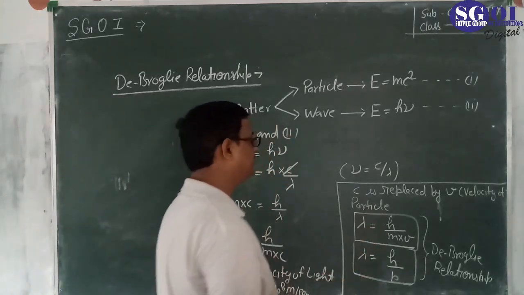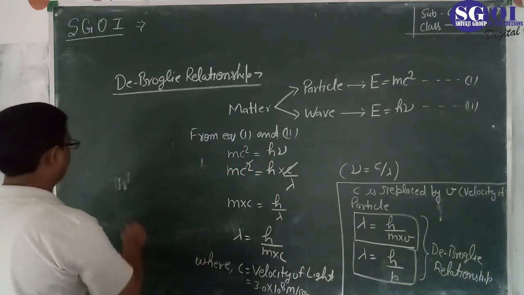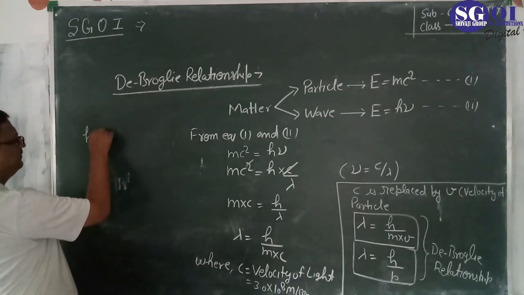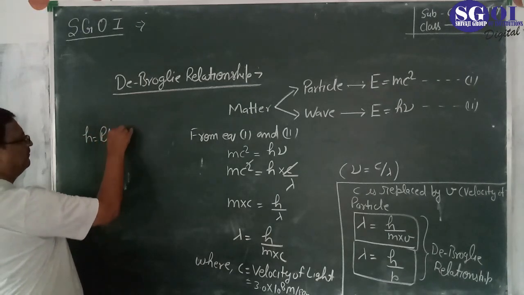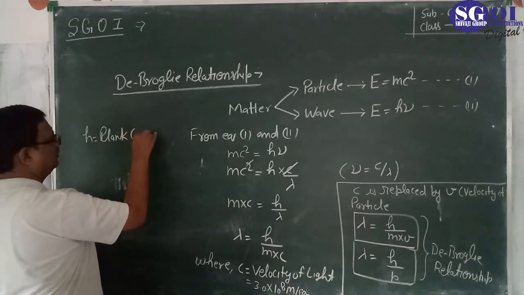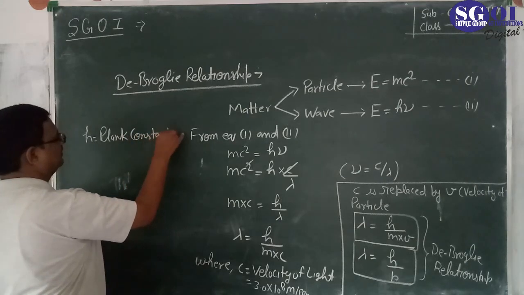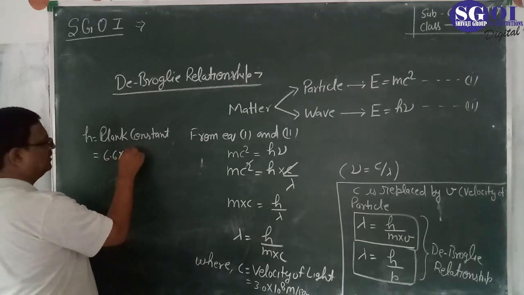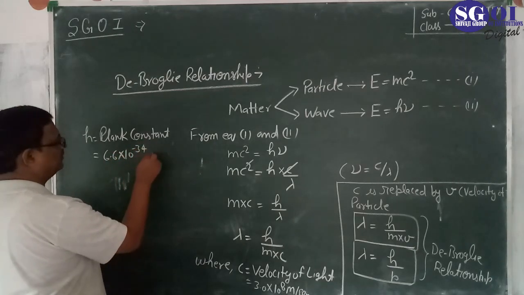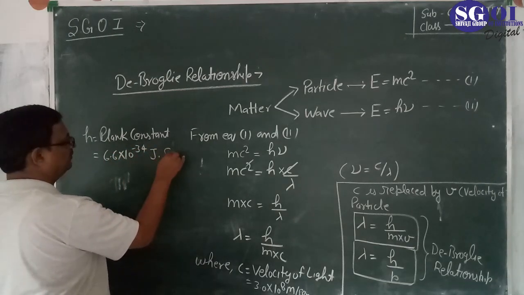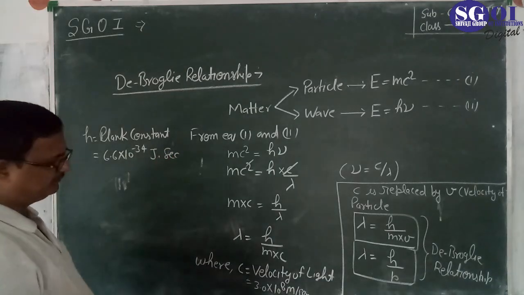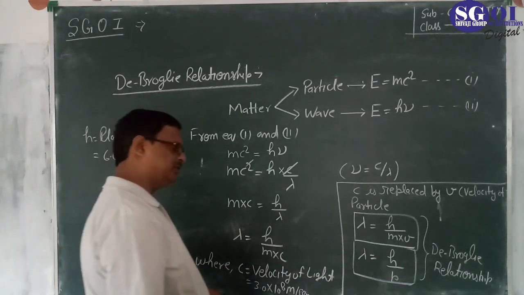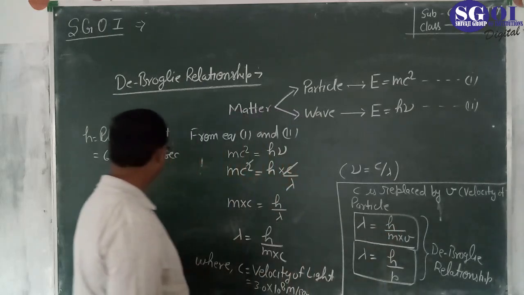H, where H is the Planck constant. The value of the Planck constant is 6.6 into 10 to the power minus 34 joule into second. We can also write that H is the constant.